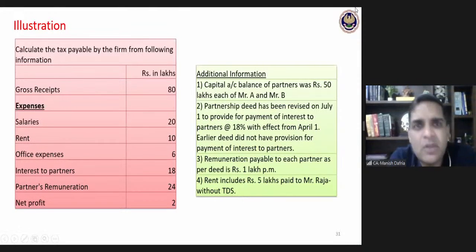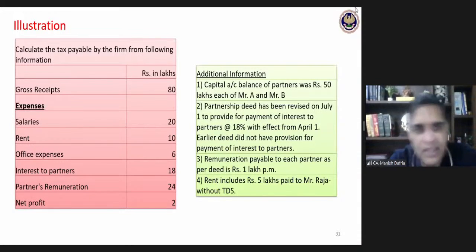Now, based on this, I needed to calculate tax payable by the firm. Okay. Can you do this calculation? Okay. Try to do this calculation. You are required to calculate tax payable by the firm. We have discussed everything for the firm, that rate of tax, the surcharge, the cess, how to calculate the deduction for interest, salary deduction, everything.